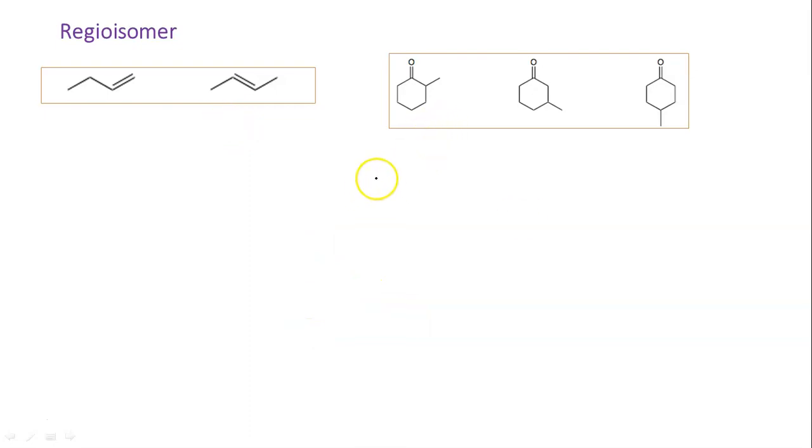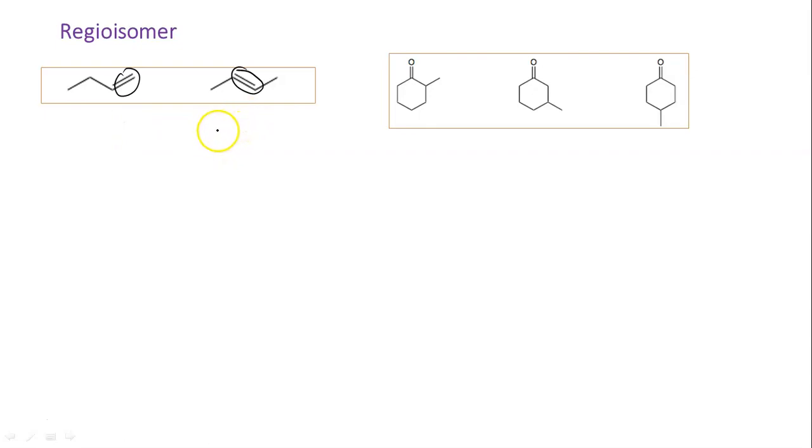So regioisomer means there will be the same functional group but its position will be different. That is, the region will be different. That is why we call these isomers regioisomers. So for example, here you can see we have a double bond. The total number of carbon and hydrogen are both the same, that is, the molecular formula is the same. So these two are isomers of each other.